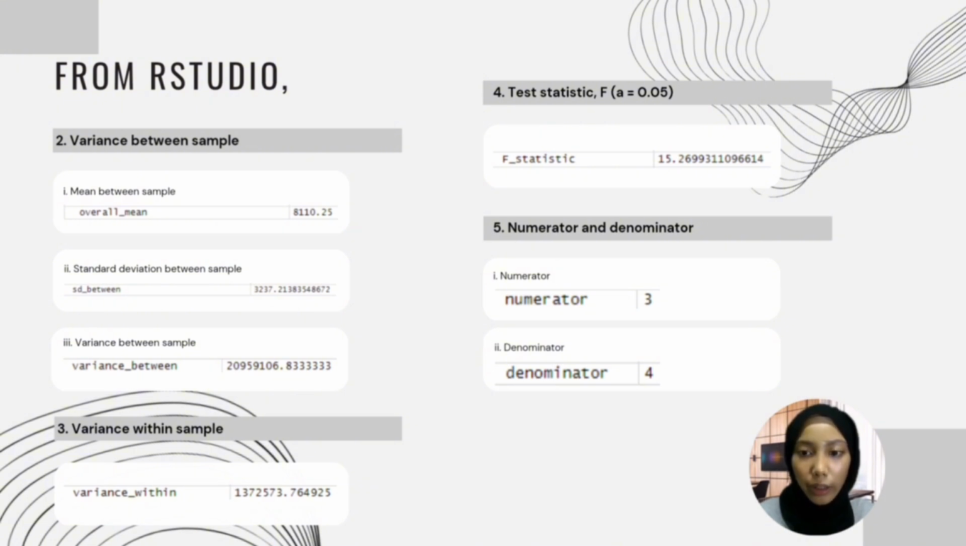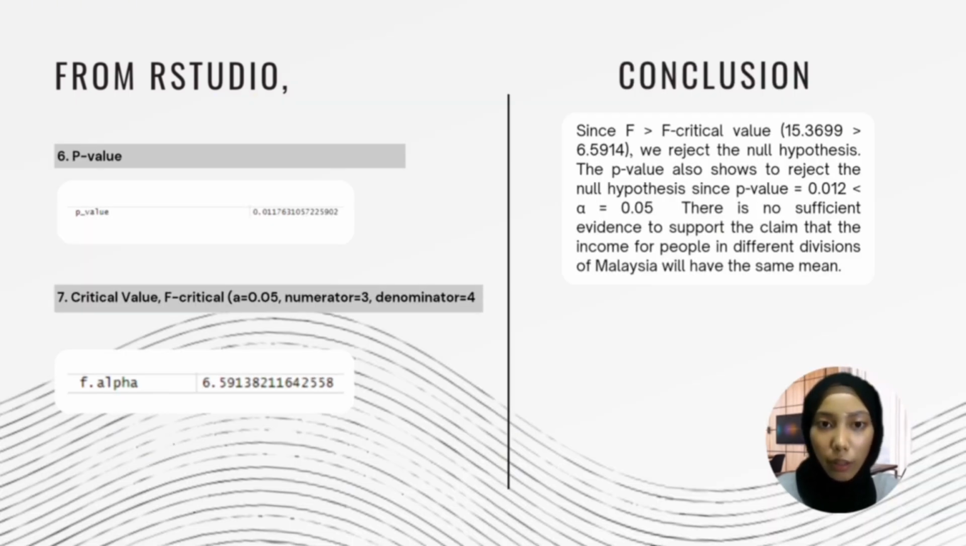For number 5, we calculate the numerator and denominator using RStudio, where the value of numerator we got is 3 and denominator is 4. And then number 6, from RStudio, we got the value of p-value, which is 0.01176. And lastly, we calculated the critical value using RStudio with alpha equals to 0.05, numerator 3 and denominator 4. And the answer that we got for F critical is 6.59138.